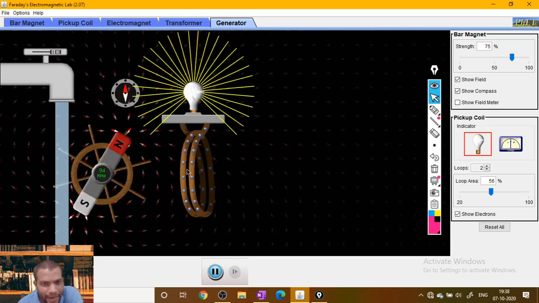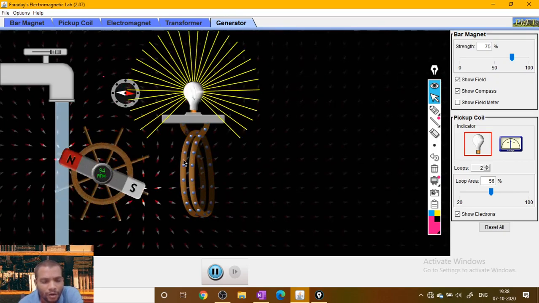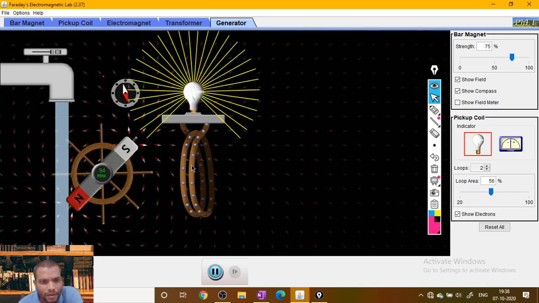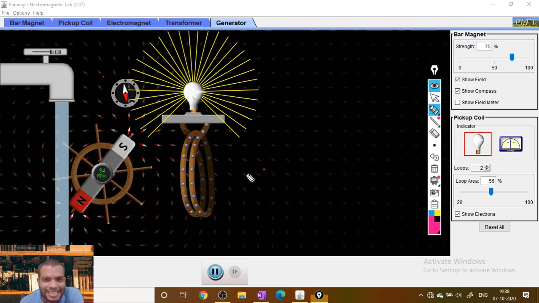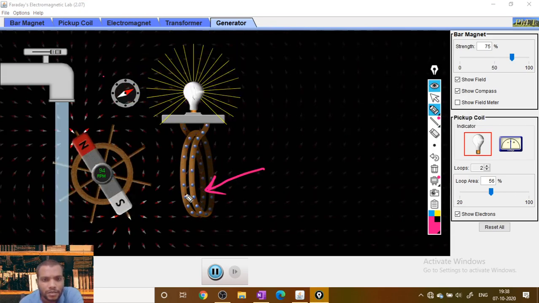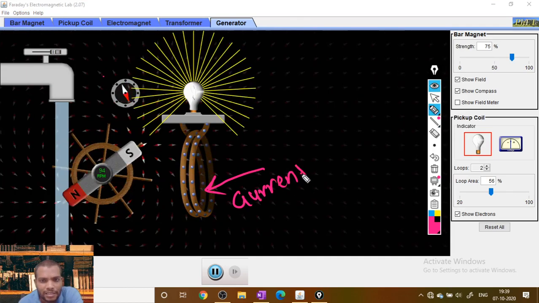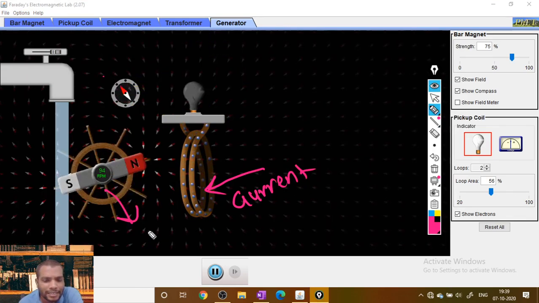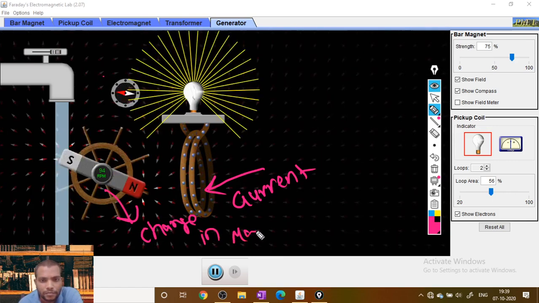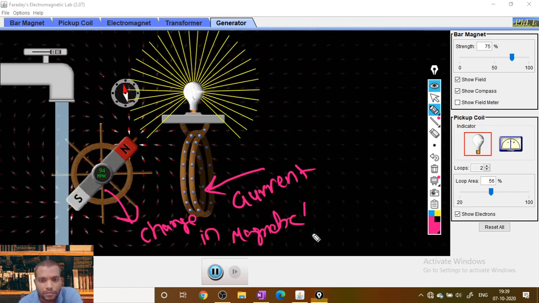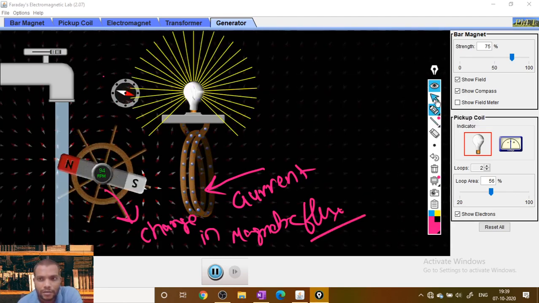Now in the nearby, if we keep a coil, the change in magnetic field causes current in the coil. So in this coil current is coming. The current is due to the change in magnetic flux.